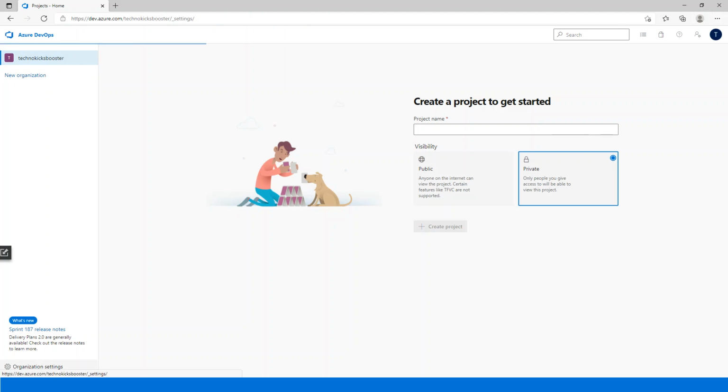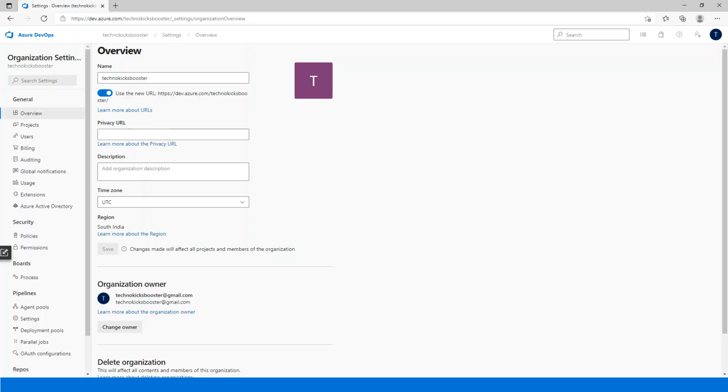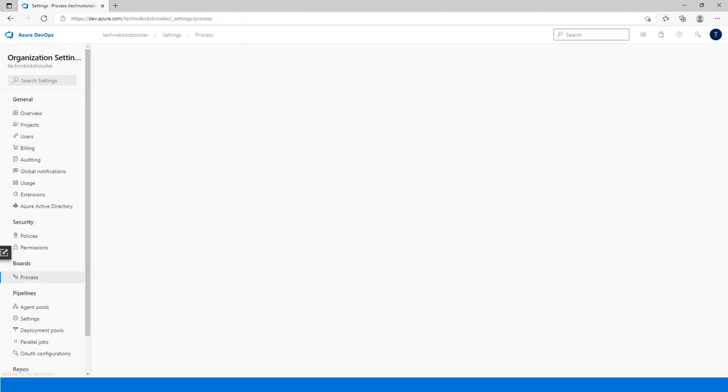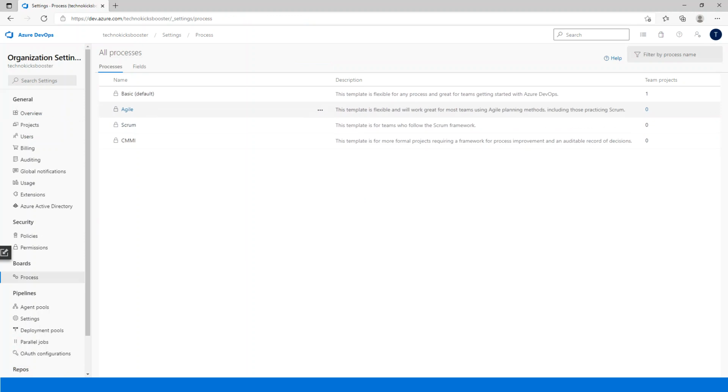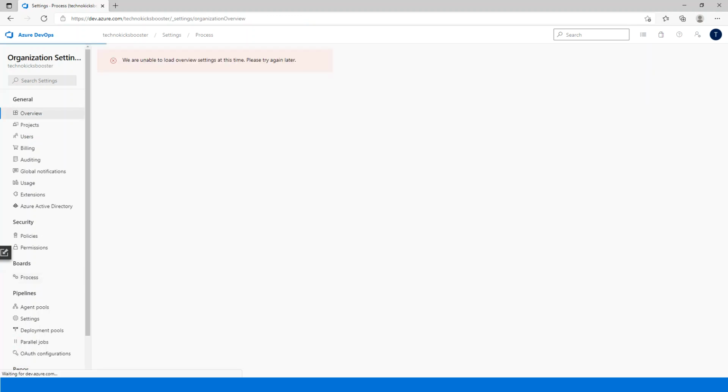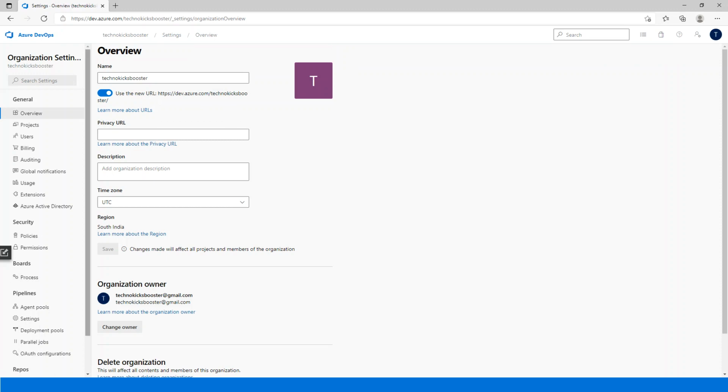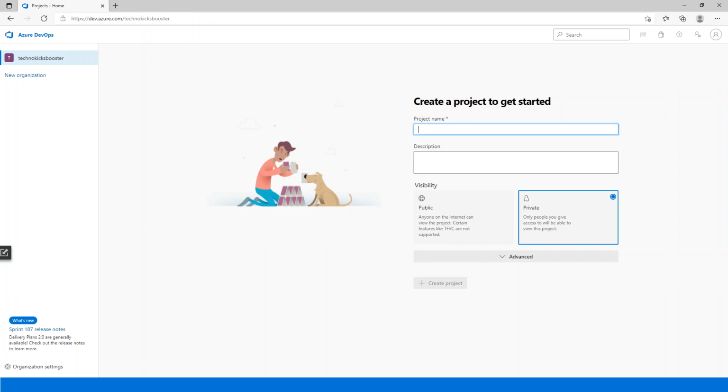So I'm going to go to Organization settings, go to Boards, Process, and make Agile the default process, and then we'll create a new project. Let's go to Azure DevOps, and I'm going to create a new project. Let's name it demo one, demo one, and just create.